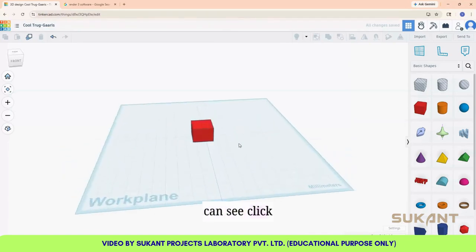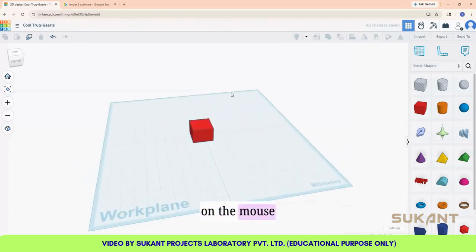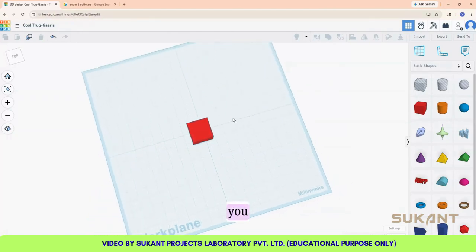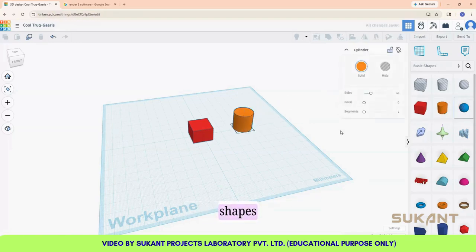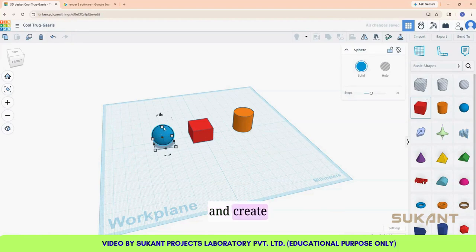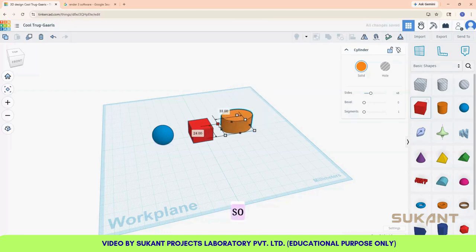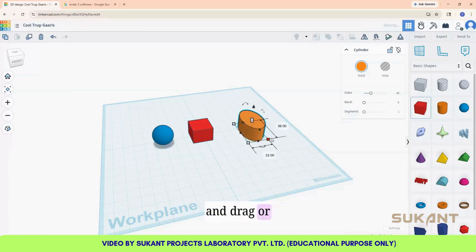So now you can see, click on the mouse, right click, and you can scroll mouse. Now you can select different shapes and create and design. So these are the nodes which you can select and drag, or you can give the dimension in millimeters.